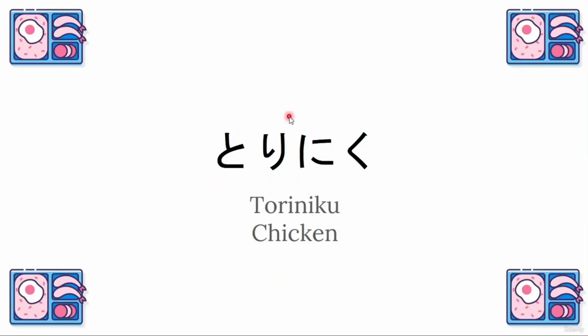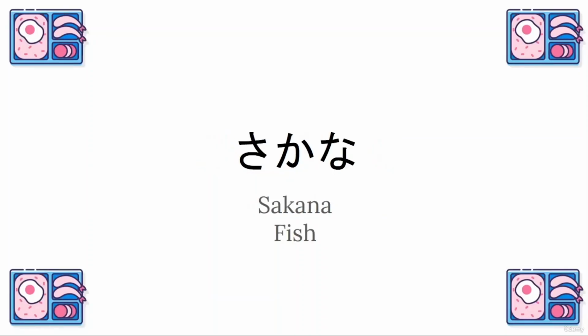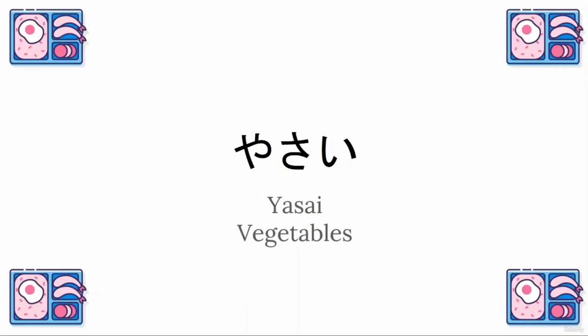So tori is bird and niku is meat. So toriniku. Gyuniku, beef. Fish. Sakana. Vegetables. Yasai.